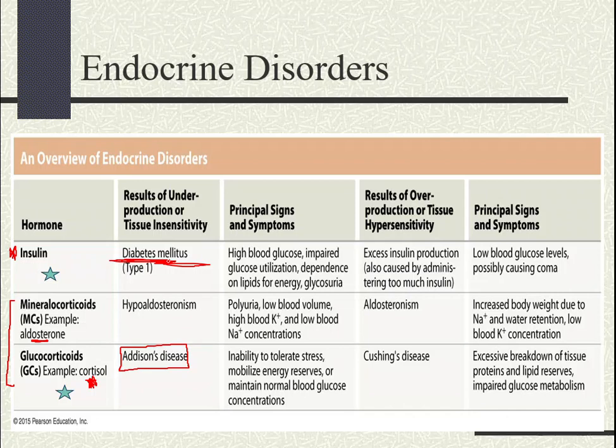So what happens when we have an excessive amount of glucose in the blood? Well, under normal circumstances, your kidneys filter the glucose and then reabsorb it back into the blood. But when we have a large amount, excessive production of glucose in the blood, well, guess what? The kidneys will not be able to reabsorb everything back into the blood. So some of that glucose will end up in the urine.